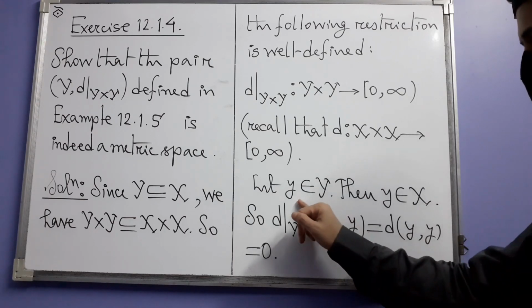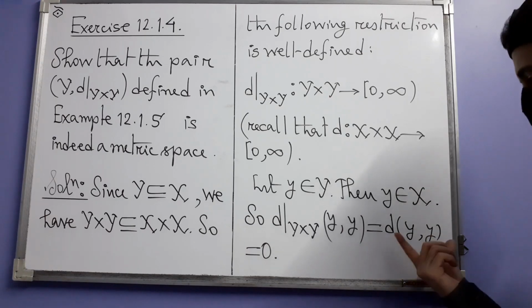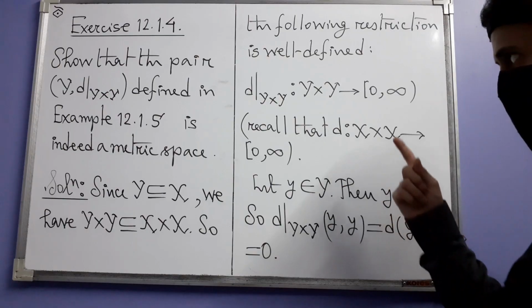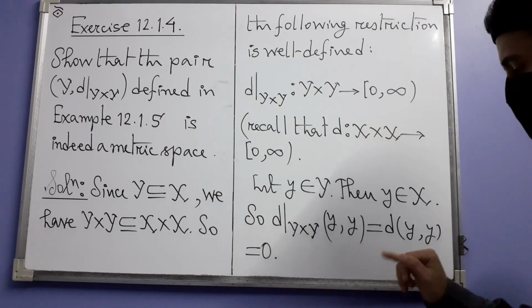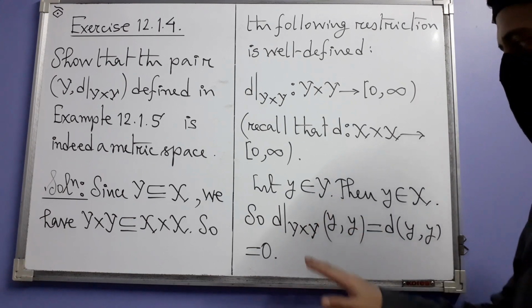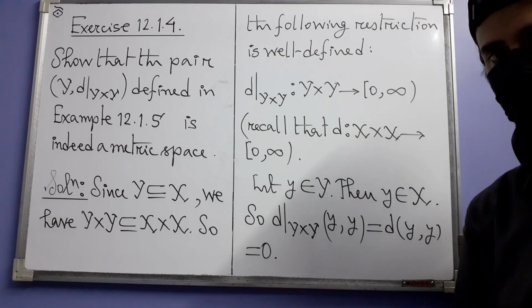Note also that y being a point of Y is after all also a point of X. So this makes sense, and since our original d is a metric, this is equal to 0. That means axiom A has been proven to be true for this new function.